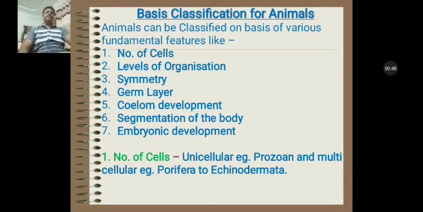So, we will discuss the basis of classification in lower non-chordates.